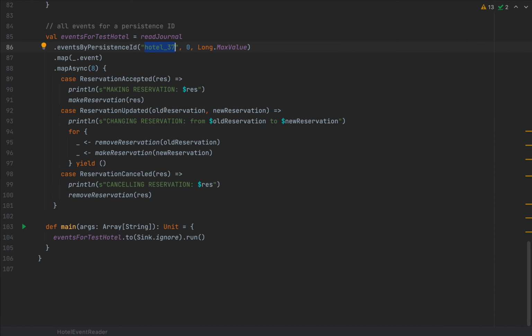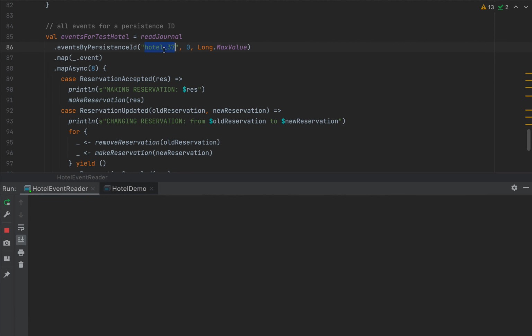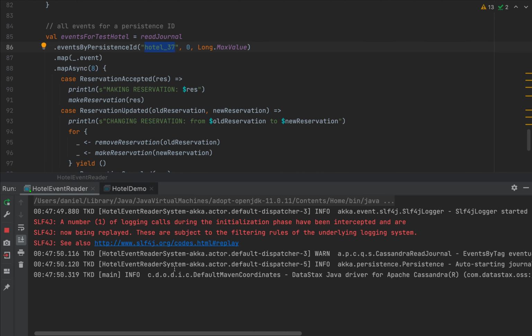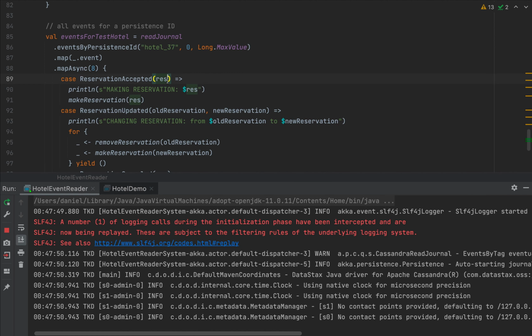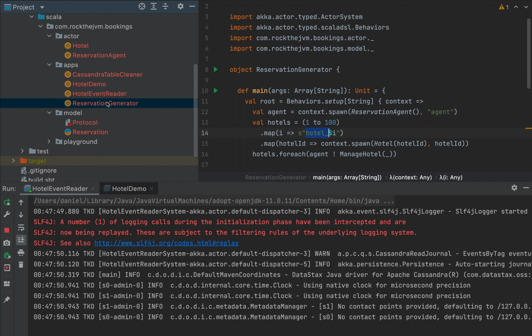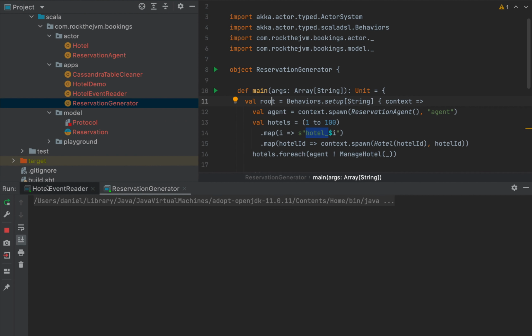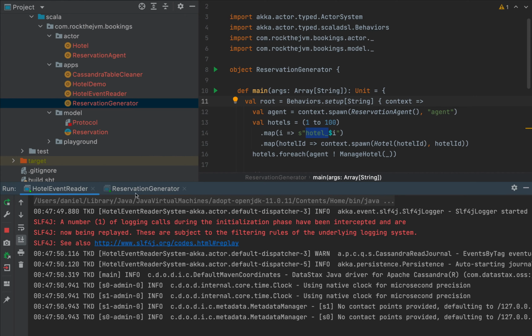So at this point, we can spin up both of these applications, this one and the hotel generation app. So let me go ahead and do that. I'm going to start hotel event reader for hotel 37. So at this point, we shouldn't have any kind of messages. But once I start the reservation generator, we should start seeing some events associated to this particular hotel. Not too many, but some.